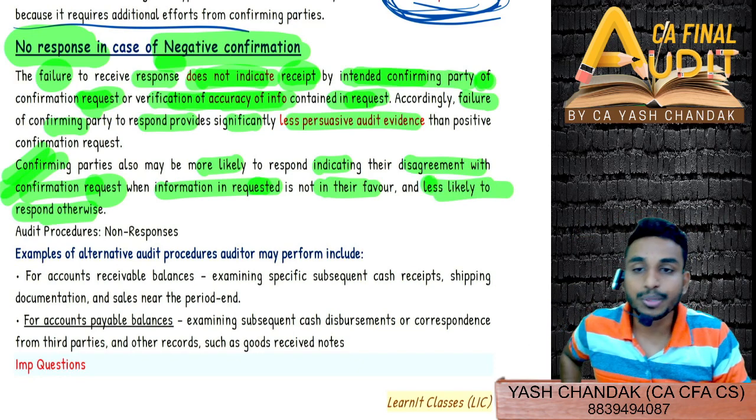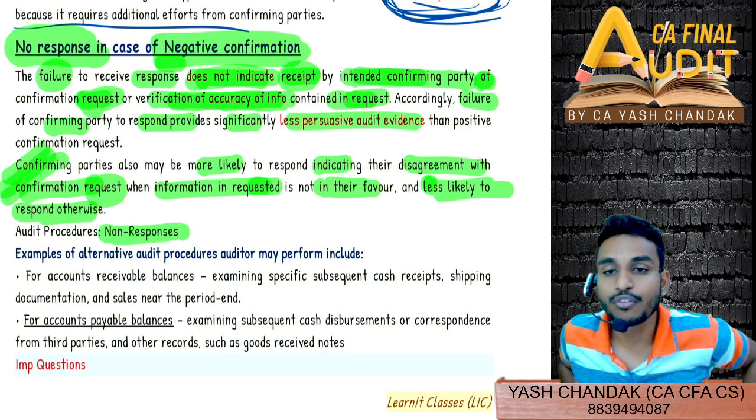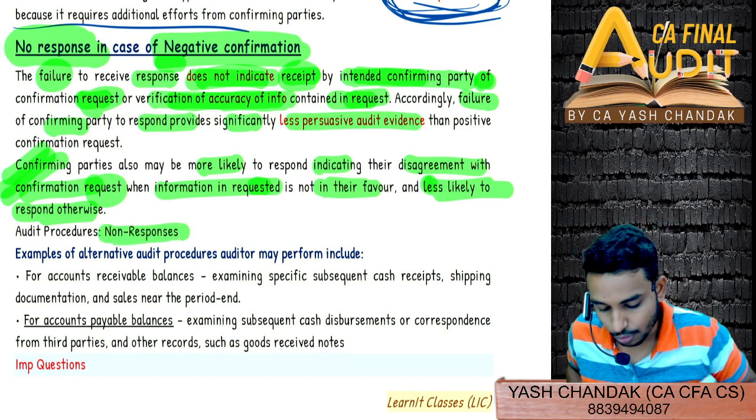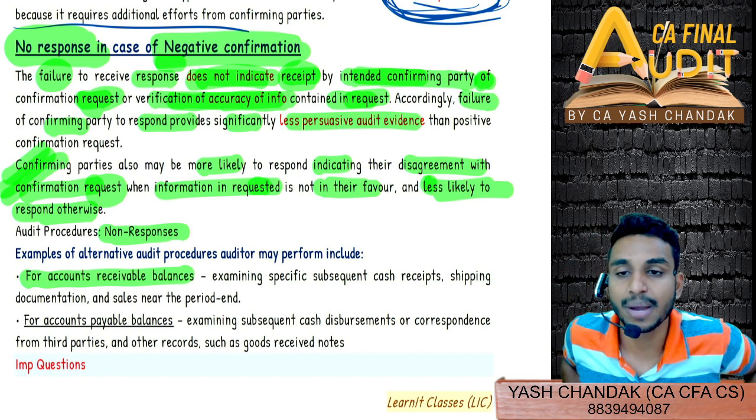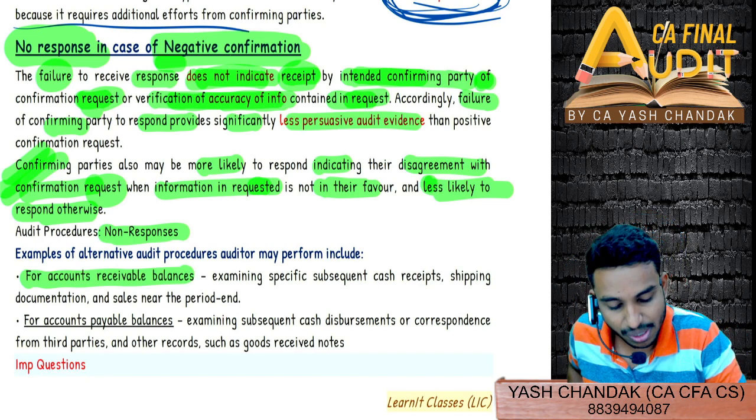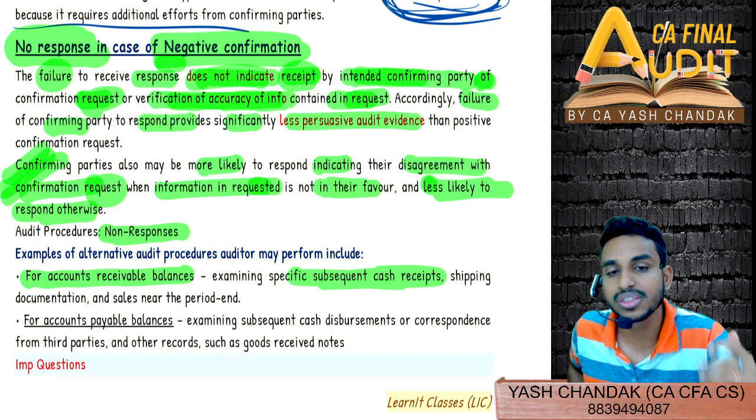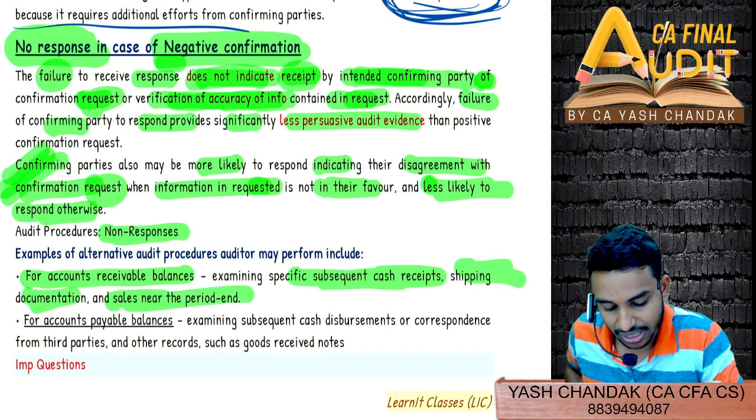So what audit procedure are you going to perform in the cases of non-response? We have generally seen a few procedures; examples have been given. For accounts receivable, examine specific subsequent cash receipts. I told you this, right? Shipping documentation, sales near the period end.